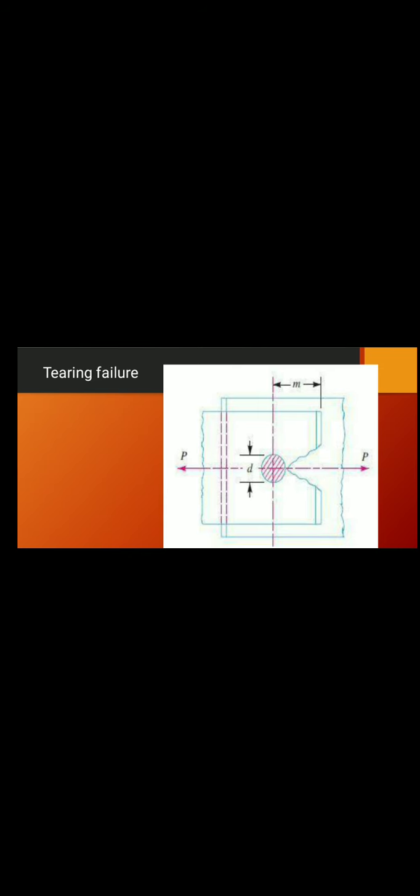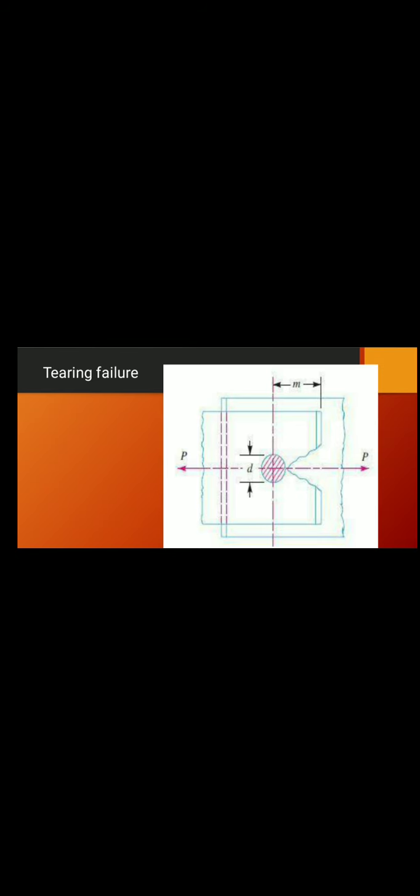In order to avoid such a type of failure, you should maintain the rivet at a certain margin. What is meant by margin? Margin is the distance from the center of the rivet to the nearest edge of the plate. It is indicated with m. m is equal to 1.5. So you can avoid this failure by maintaining that particular margin, m is equal to 1.5.